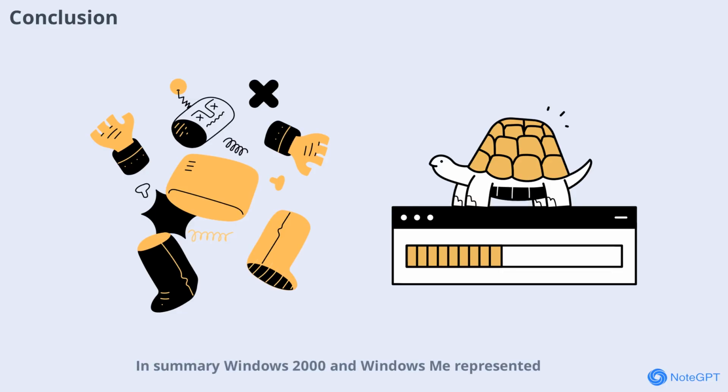Summary: Windows 2000 and Windows Me represented two distinct paths in Microsoft's history. Windows 2000's professional focus and stability made it a favorite for businesses, while Windows Me's consumer features aimed to bring multimedia to the home, despite its technical shortcomings. Their legacies live on in the operating systems we use today, reminding us how user needs shape technology's evolution.